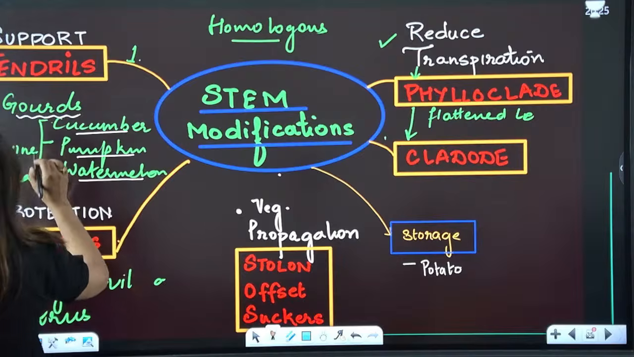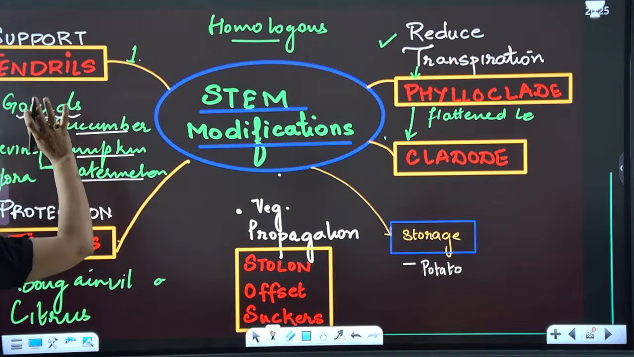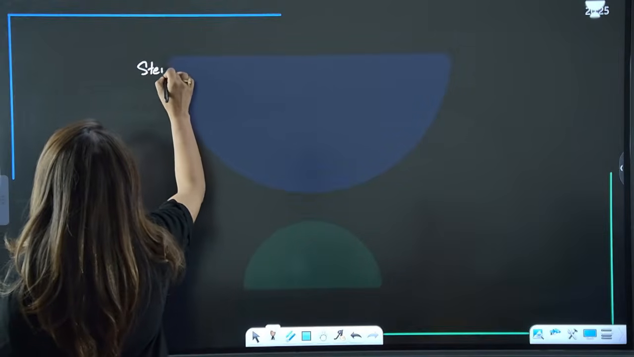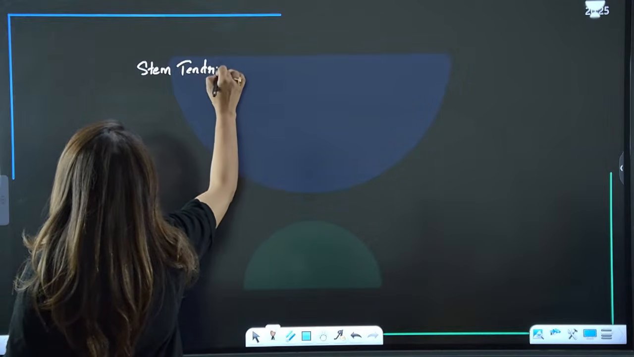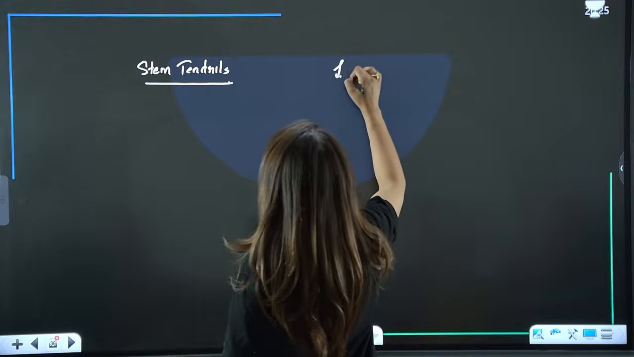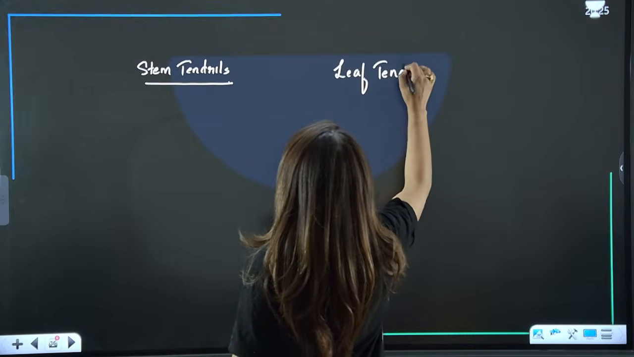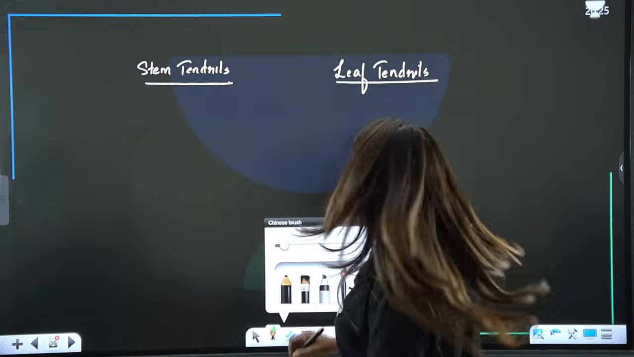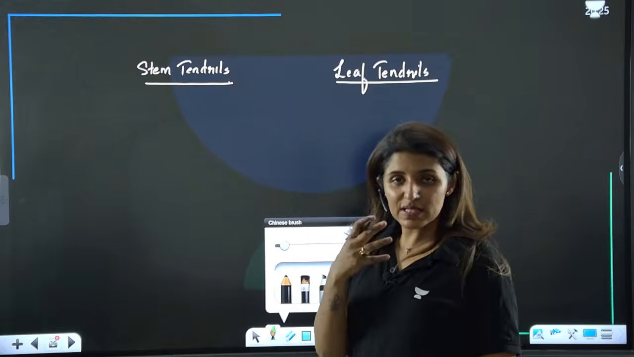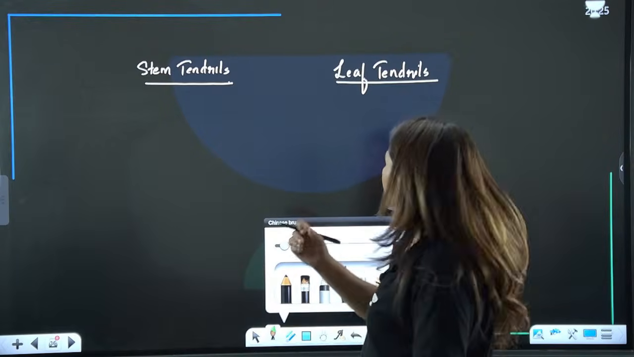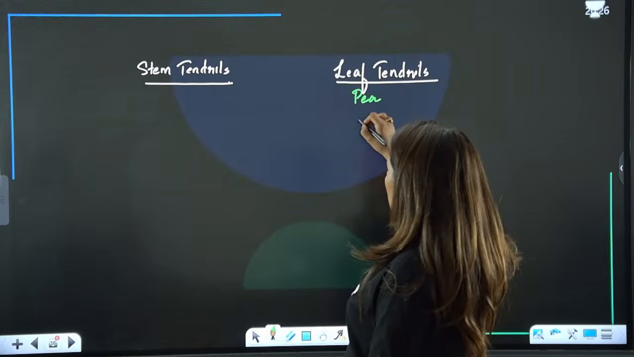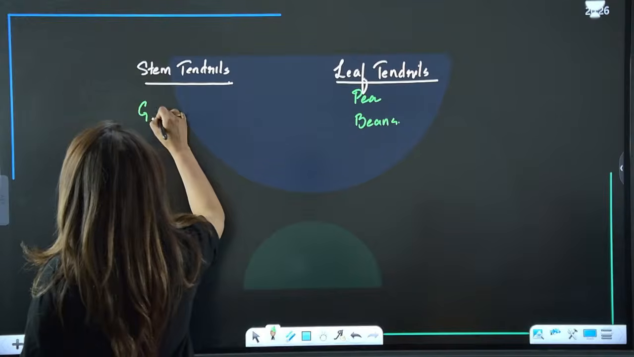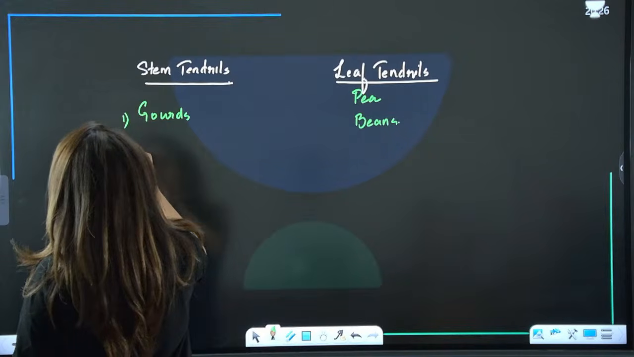Clear? So stem tendrils are present in which plants? These are very, very important things. You have to learn clearly which plants have stem tendrils, while which ones have leaf tendrils. So write them together and learn them as a point of difference, guys. Remember leaf tendril: in Hindi we call leaf patta, so P for patta, P for pea. So leaf tendrils are present in pea, beans, while stem tendrils, as I just told you, are present in gourds, for example watermelon.